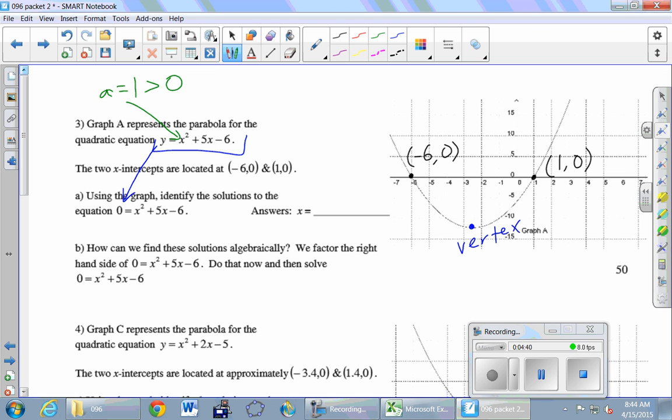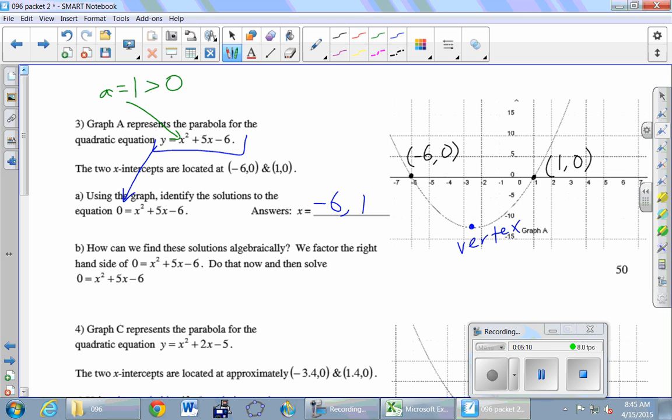-6 and 1. So this is an important connection we're making here: the x-intercepts go hand in hand with the solutions to this equation, 0 equals the rest of that quadratic equation. When you solve this quadratic equation, you would get -6 and 1, and that would have told you where to put the x-intercepts, right? So there's a definite connection between the x-intercepts in the picture and solutions to this equation.